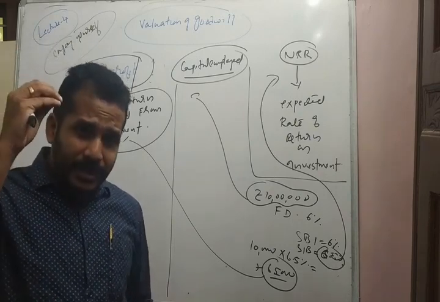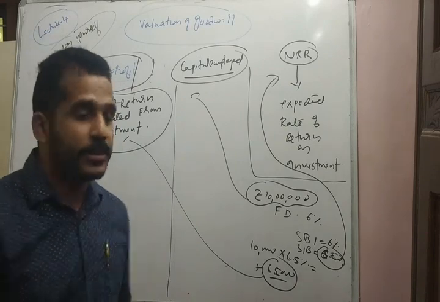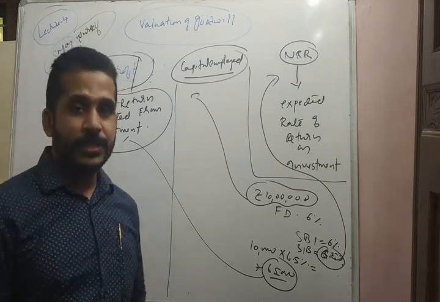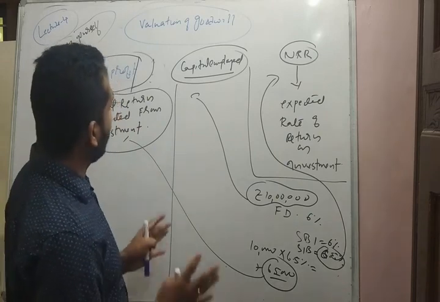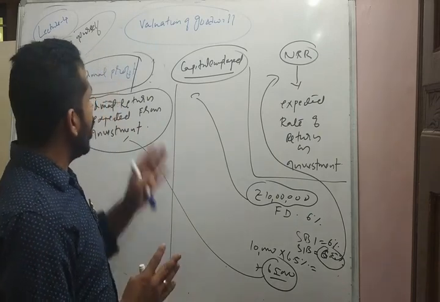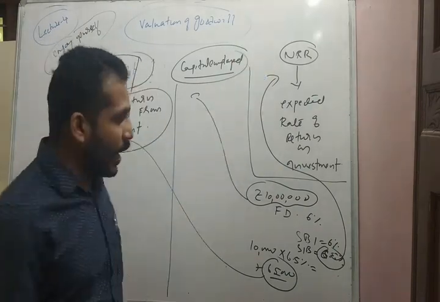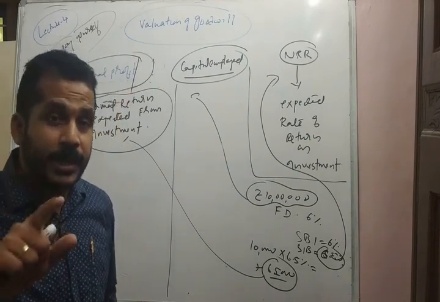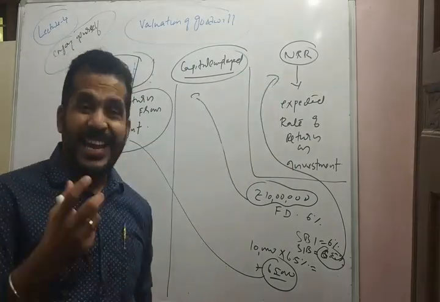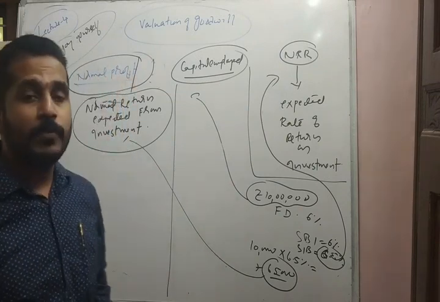So the return based on the normal rate received by a person on his capital invested is known as normal profit. This is what is called normal profit, capital employed, and normal rate of return. Amount invested is capital employed. Expected return in percentage terms is the normal rate of return. Expected return in monetary terms is known as normal profit.